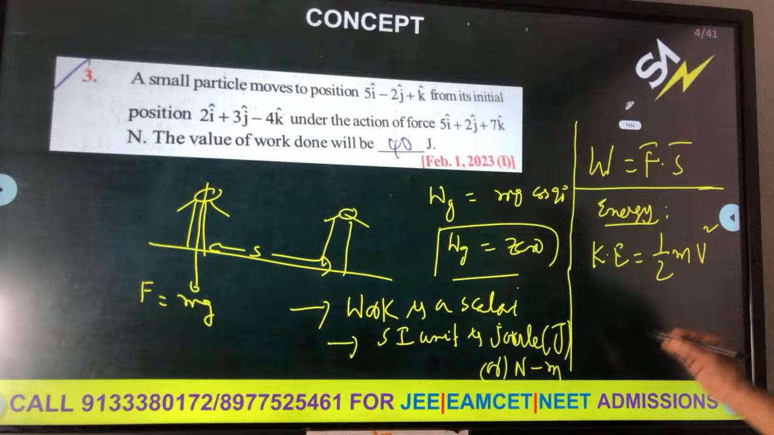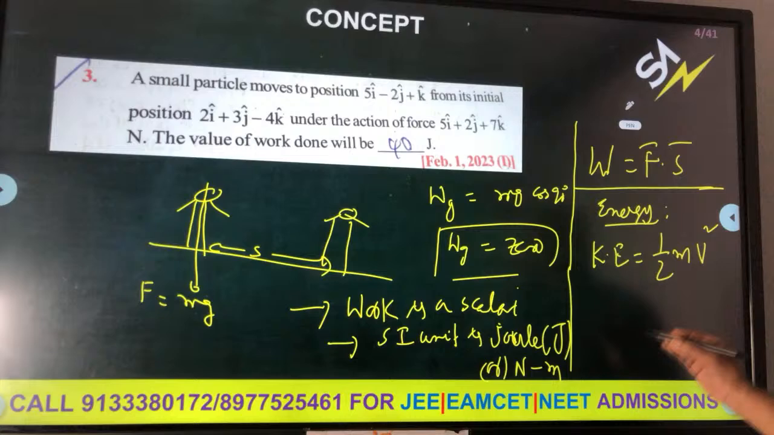D: work done by the applied force on a body moving on a rough horizontal plane with uniform velocity is zero. People will think that it is correct, but it is not correct. It says applied force, and on a rough horizontal plane friction force will also be there.